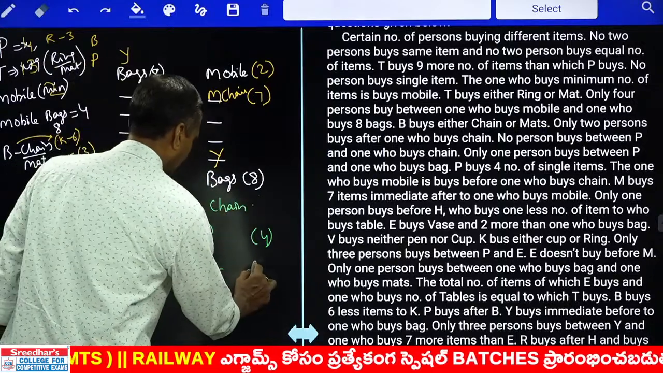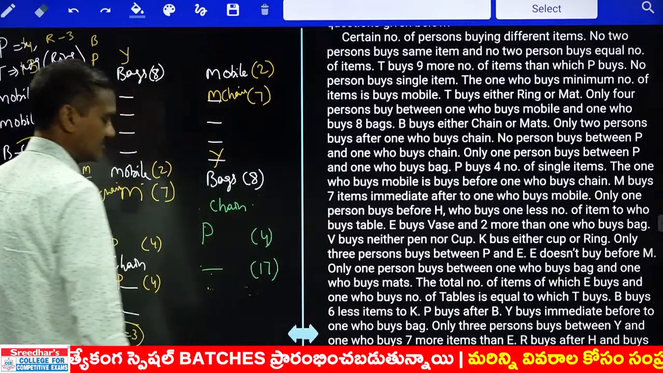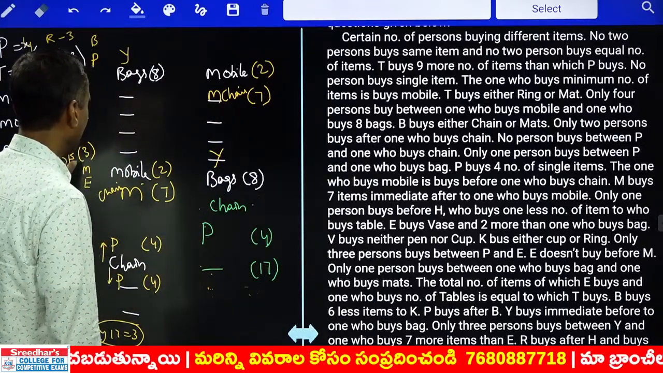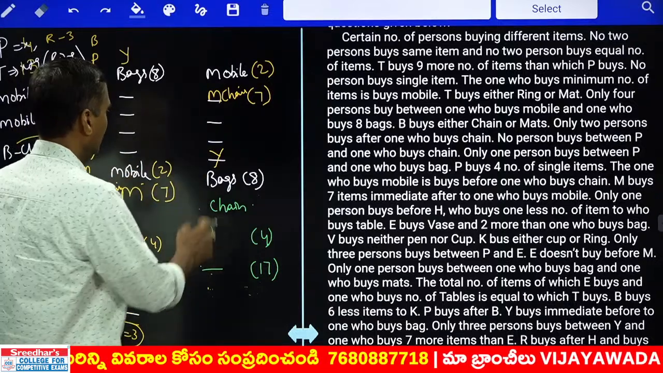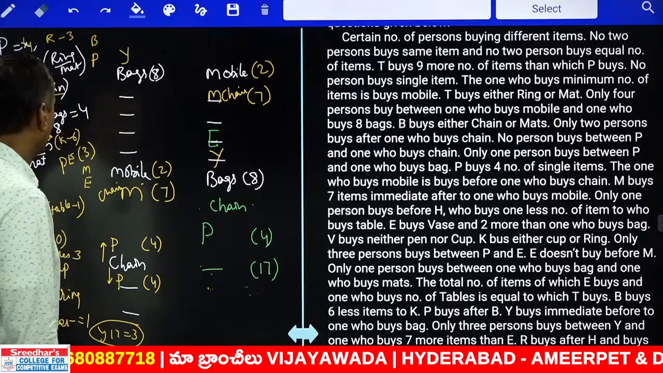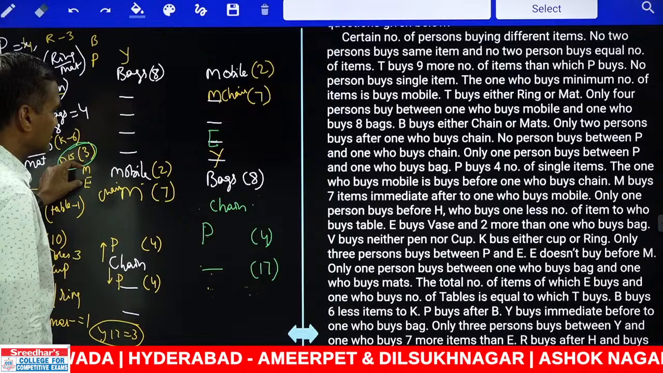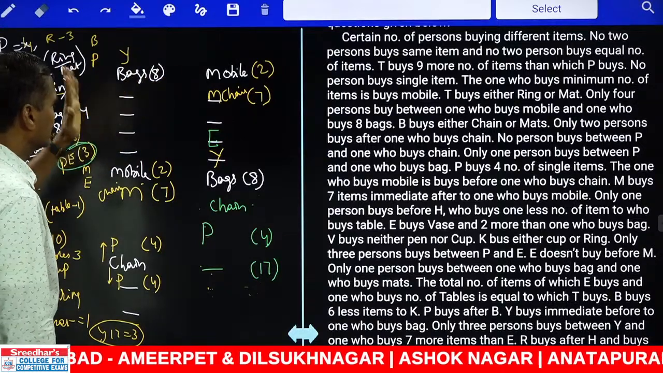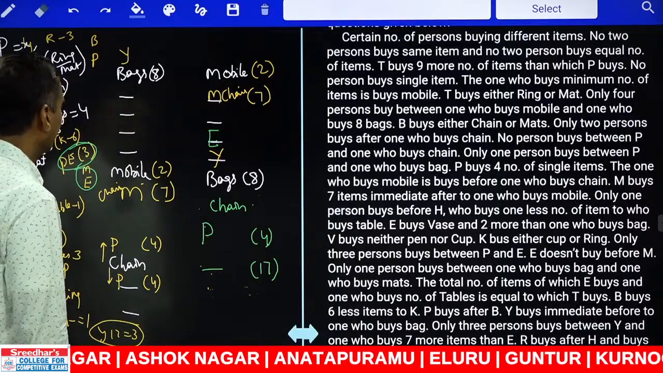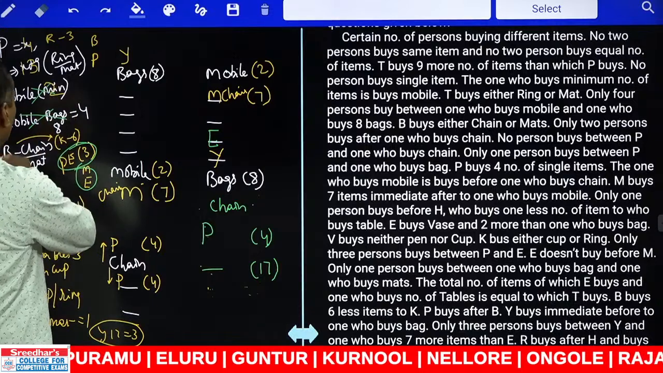1 2 3. The one who bought 17 items must be at this place. 17 4. And chain we need to identify. Clear? 1 2 3. Between P and E there are exactly 3, so 1 2 3. E must be here. And E is after M. Yes, M chair ఇది కూడా అయిపోయింది. And next one, B bought either chain or mat. Mobile and bags completed. Mobile there are only 2 completed.